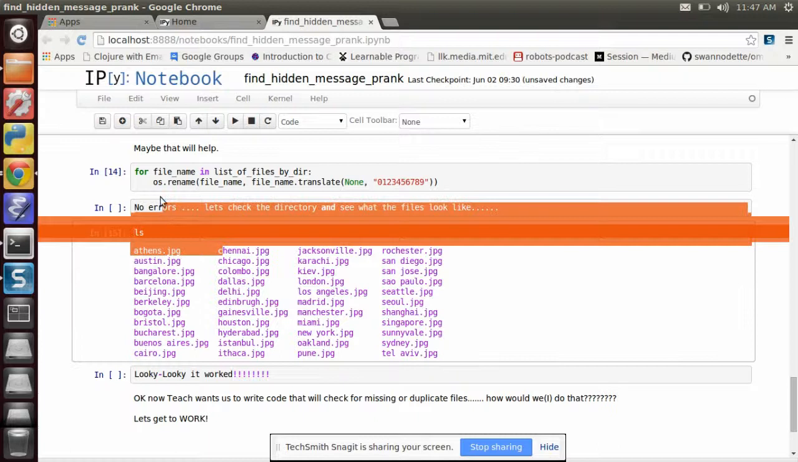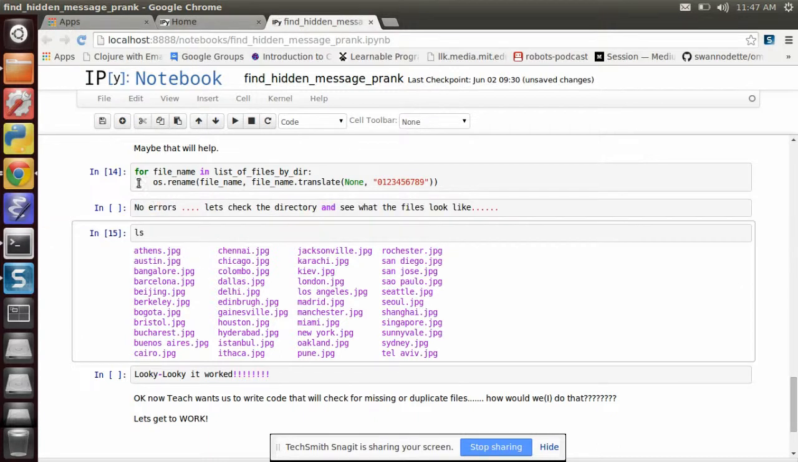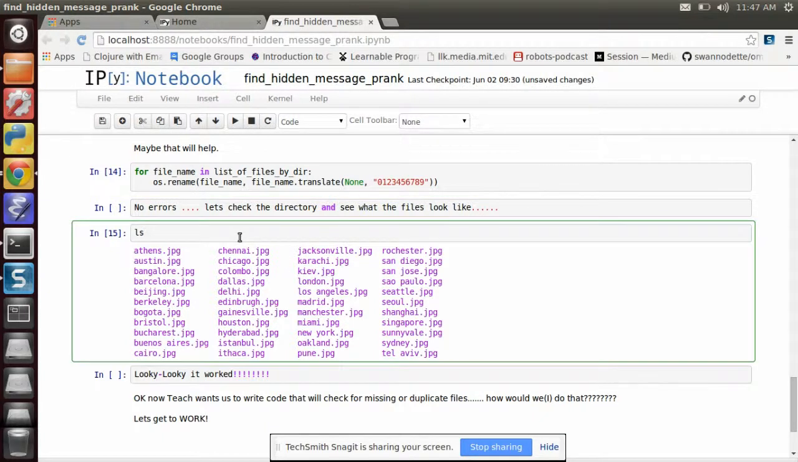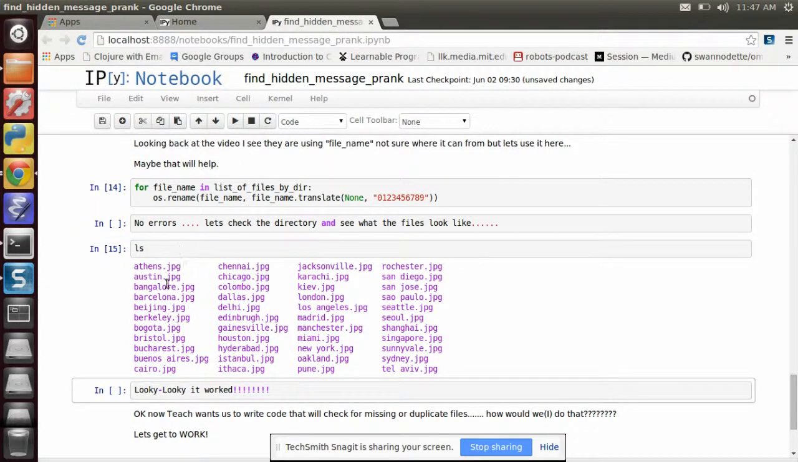We got it to work by doing this for loop, passing in this. It's really a placeholder, I guess, is what it is. It's not really a variable. You can change that to x and it still works. So anyway, when I did that, it worked, pulled out everything, pulled out all the numbers. Here's the ls to show you that it's working.